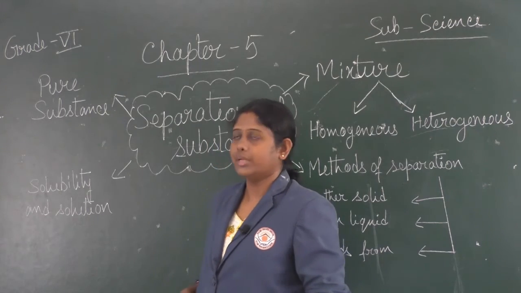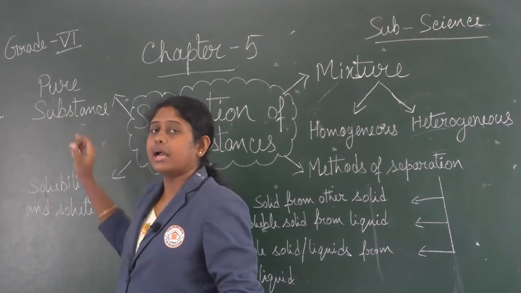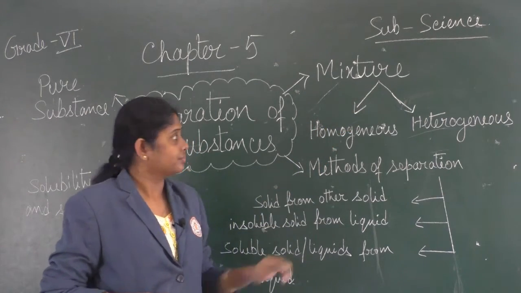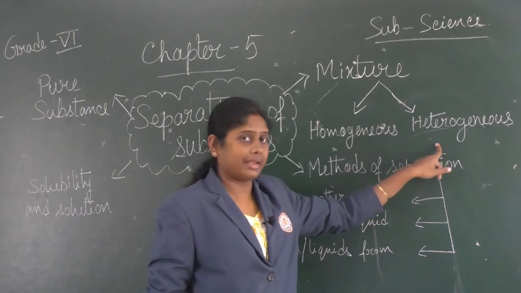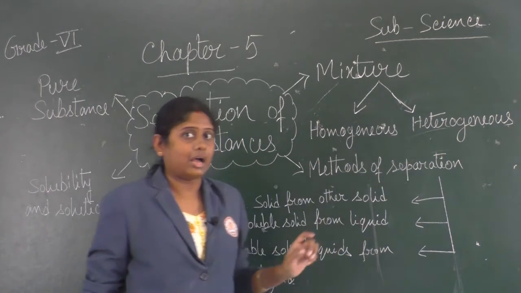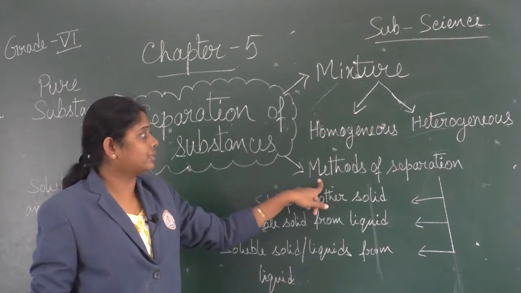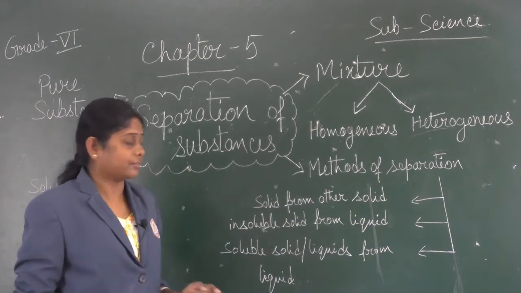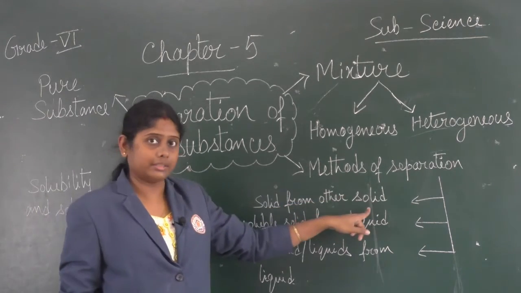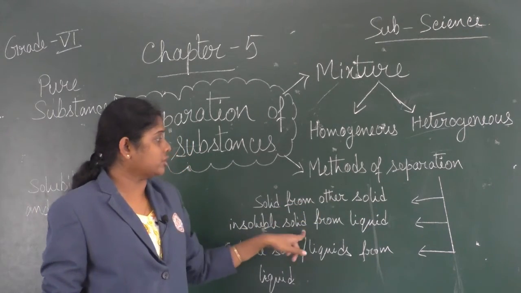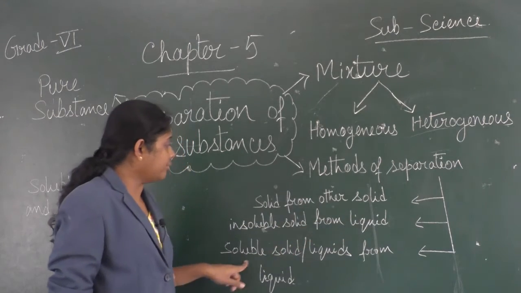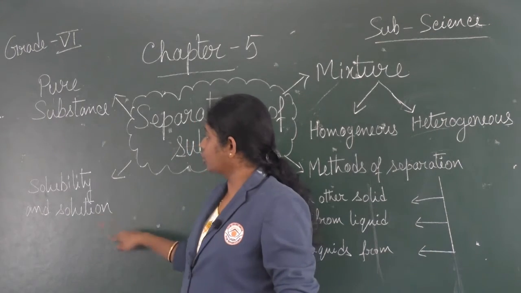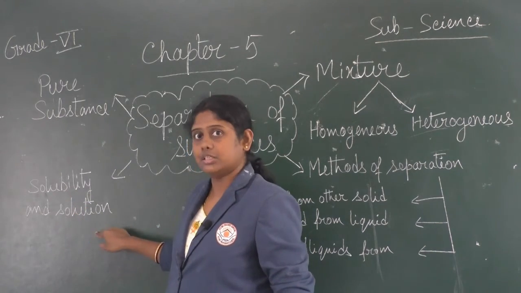In this chapter we have learned pure substance. After that, mixture. There are two types of mixture, homogeneous mixture and heterogeneous mixture. After that we have learned methods of separation. There are three types of method: solid from other solid, insoluble solid from liquid, soluble solid or liquid from liquid, and the fourth one is solubility and solution.